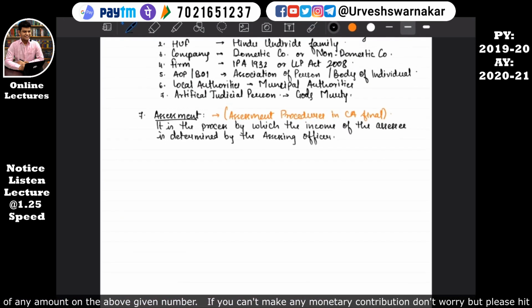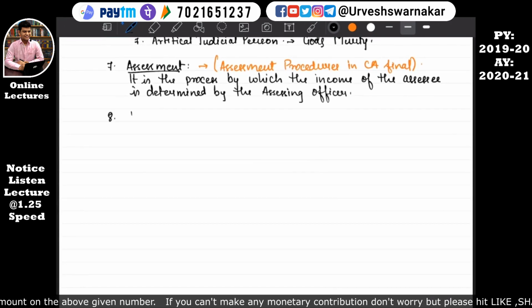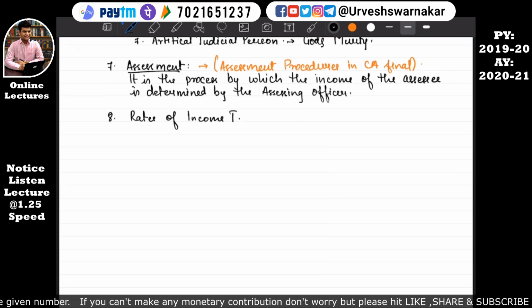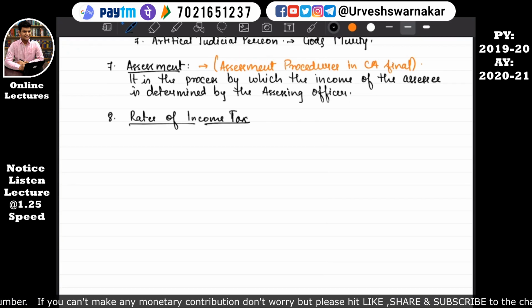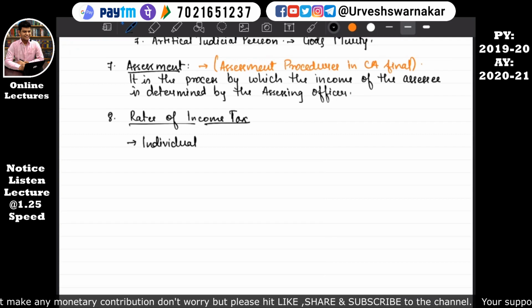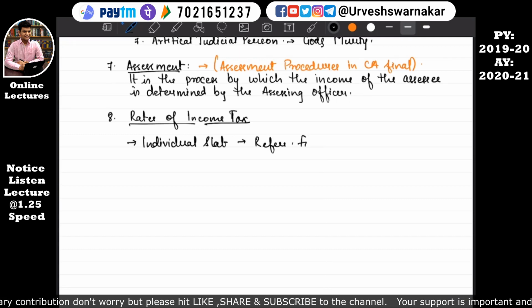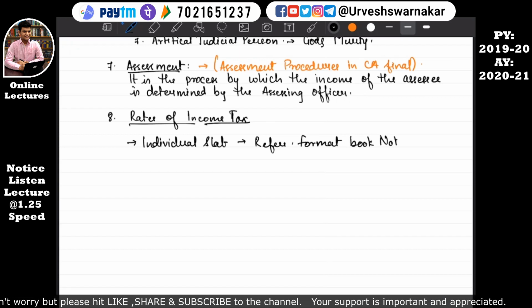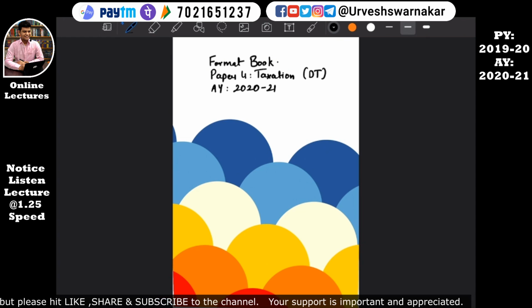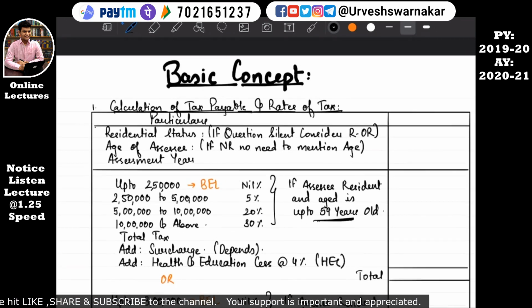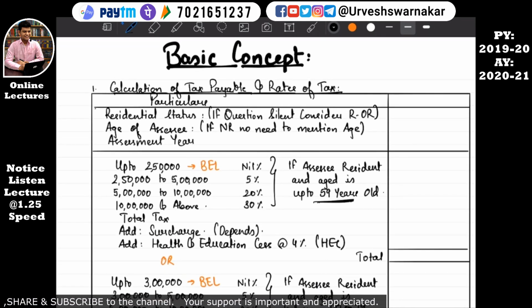First of all, rates of income tax, individual slab rate, refer format notes, format book notes. Okay, so let's move into the format book. This is the basic concepts format. We will first understand the rates of taxes.